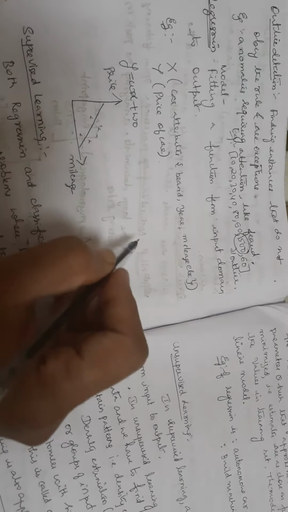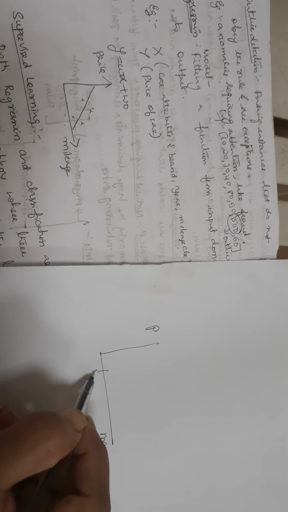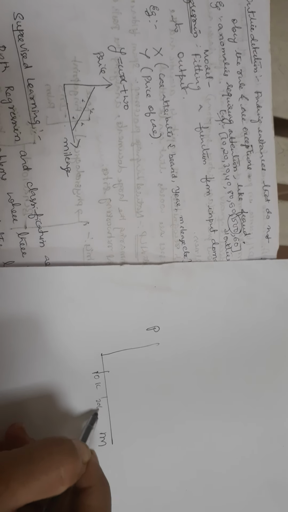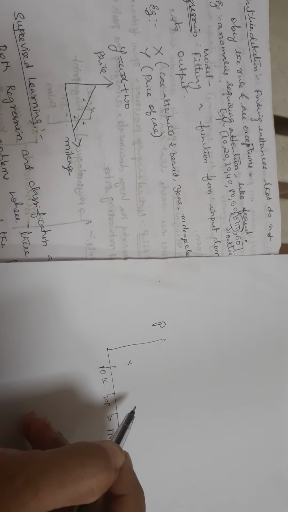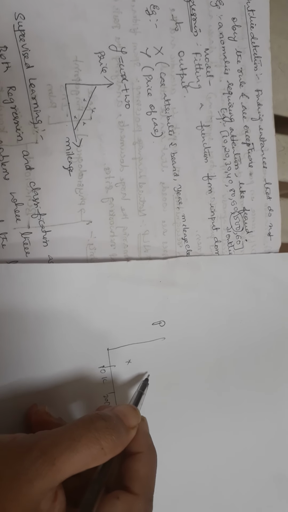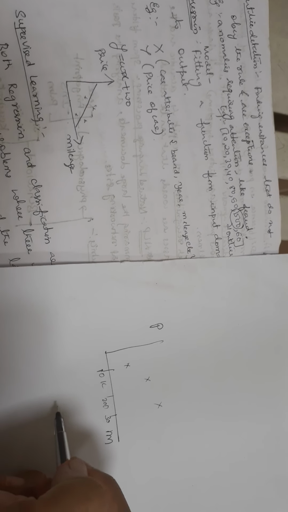I'll go on marking. Let me take an example here. If this is the mileage and this is the price of the car, if the mileage is 10 kilometers, 20 kilometers, 30 kilometers, the price may be 1 lakh, then 2 lakhs, then 3 lakhs.